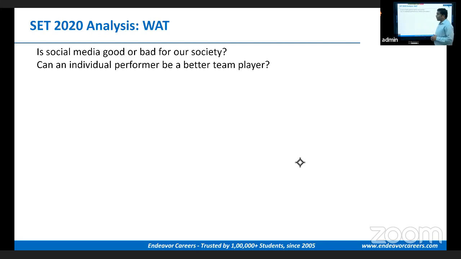In the second topic, you need to have an understanding of the qualities of a good team player and good leadership qualities and everything. The first topic you can keep on writing on and on. There may not be a limitation on the first topic, and hence the majority of the students selected the first one.